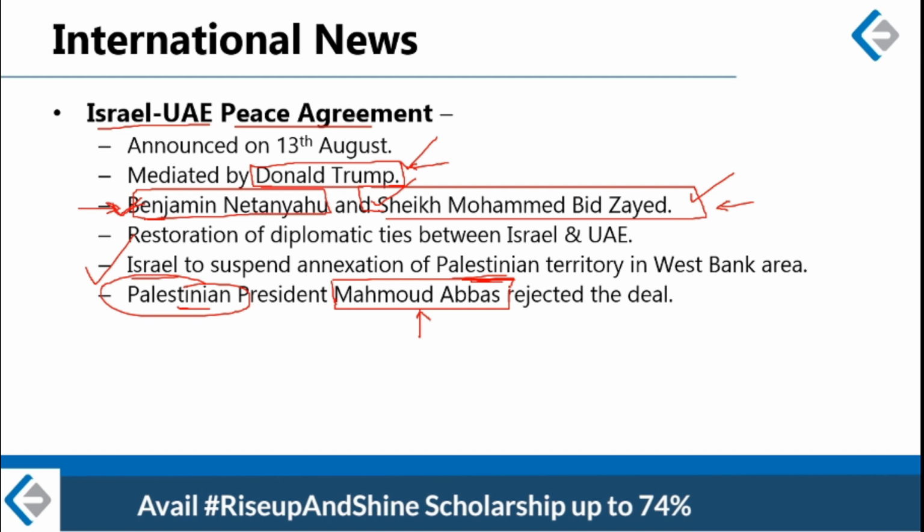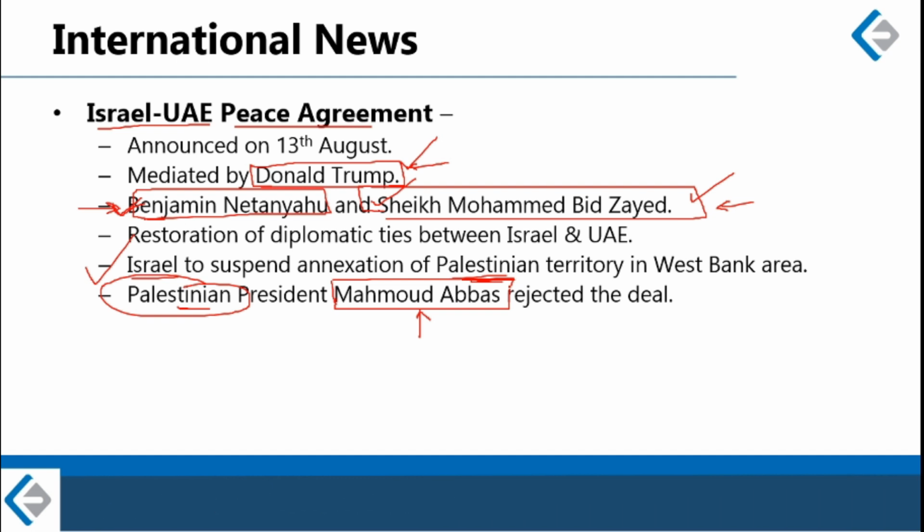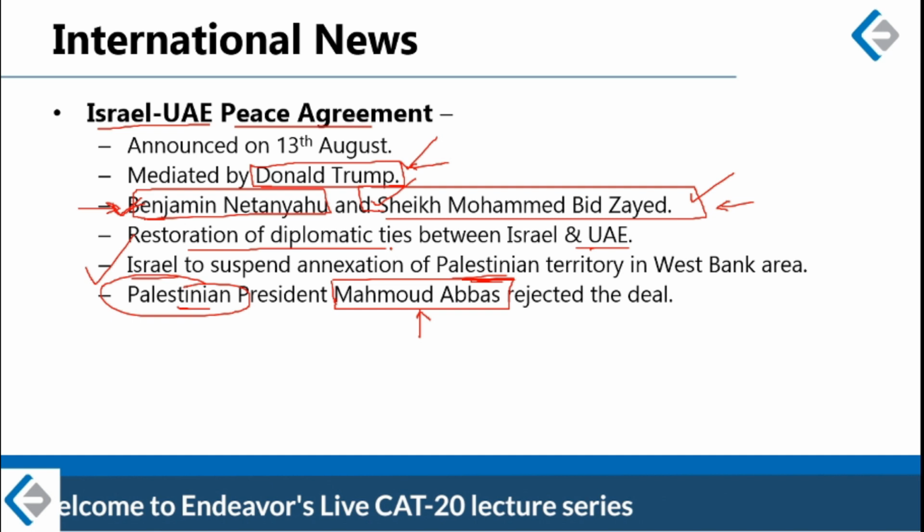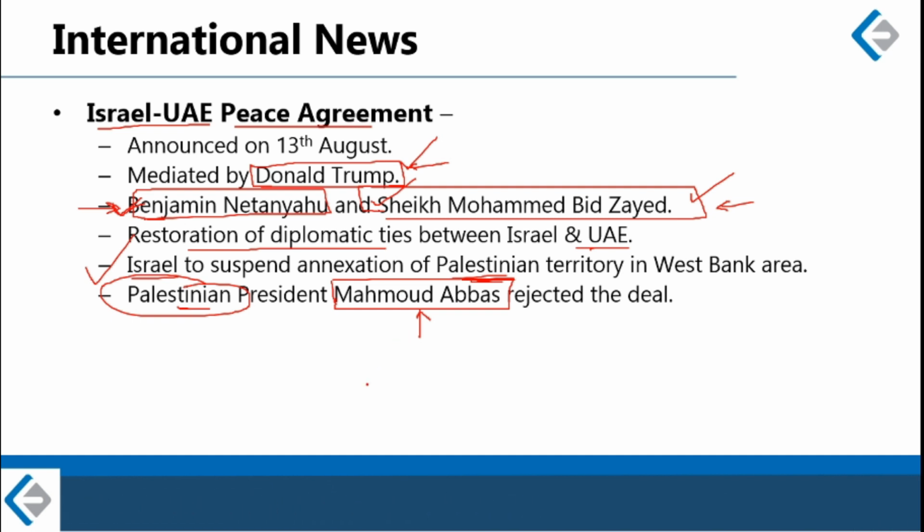One of the two major provisions of this deal is that Israel will stop its aggression against Palestine, and in return, UAE, which is a prominent Arab country, will recognize Israel as a country and restore all diplomatic relations with Israel. Right now, Israel is not recognized as a country by the majority of the Arab countries.